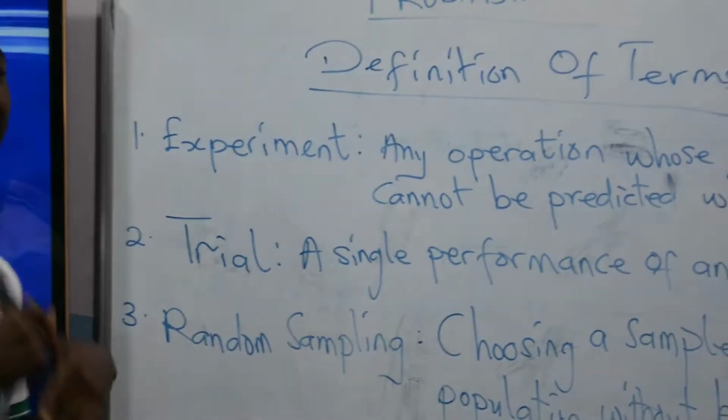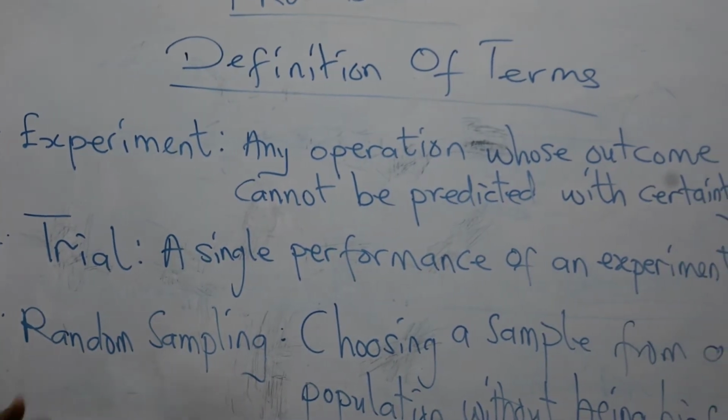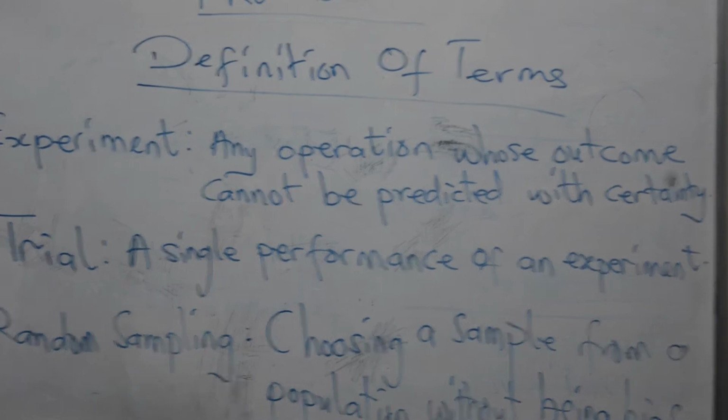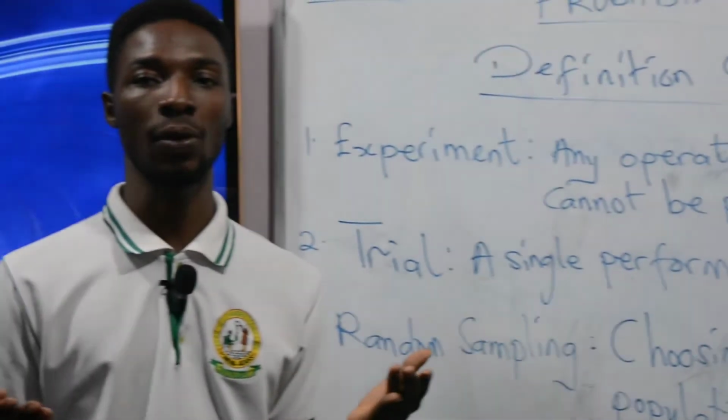Trial. An experiment may be performed as many times as you wish. So a single performance of an experiment is called a trial. Let's say you are tossing a coin and you want to toss the coin 3, 4, 5 times. Any single tossing of the coin is called a trial. So if you are tossing it 5 times, then it means you are going to have 5 trials in that experiment. Putting all the trials together gives you the experiment. So an experiment can have only one trial or many trials as you wish.